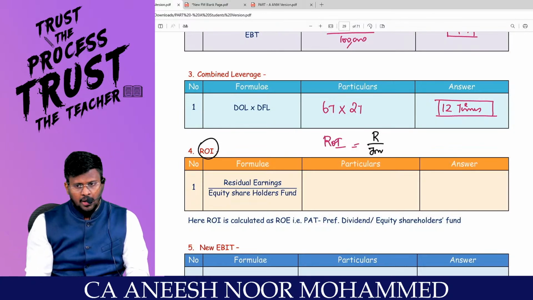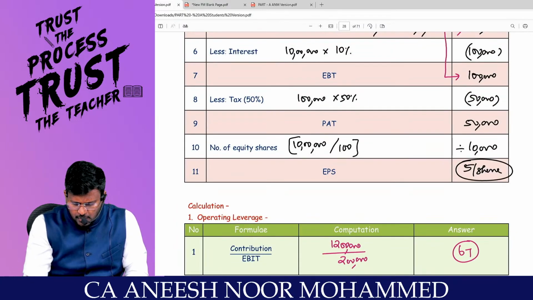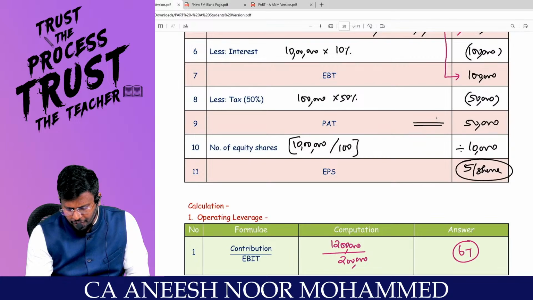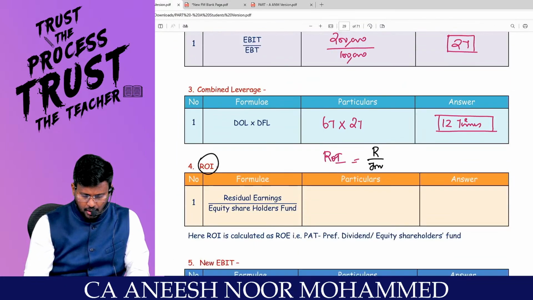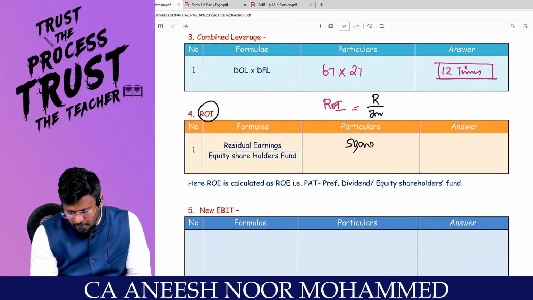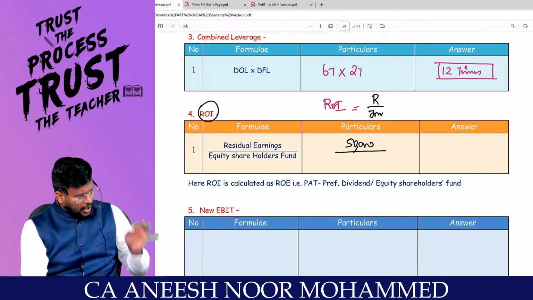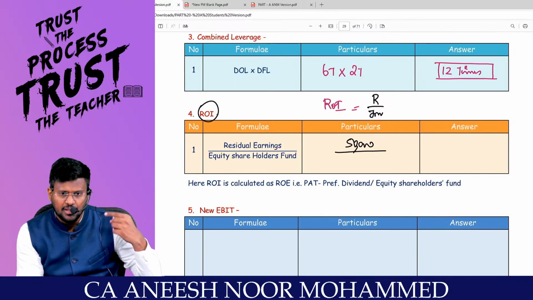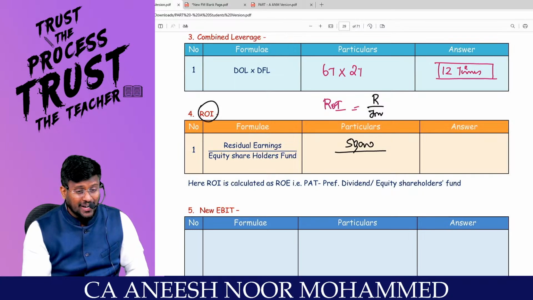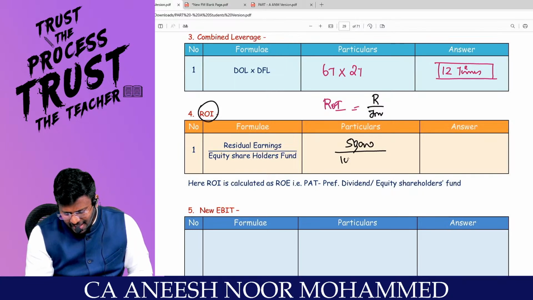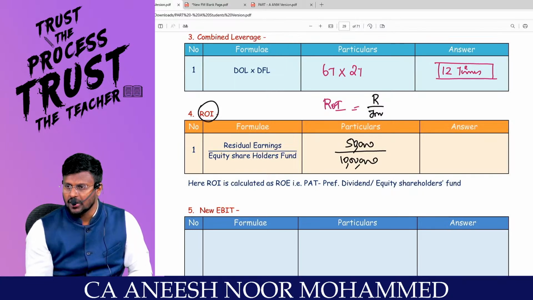How much is the residual earnings for the equity shareholders? 50,000. So they can enjoy a profit after tax of 50,000. This is the return. In order to enjoy this 50,000, they have to invest in the company. What is the equity share capital? 10 lakhs is the equity share capital.